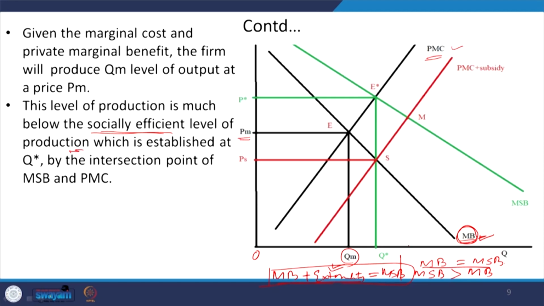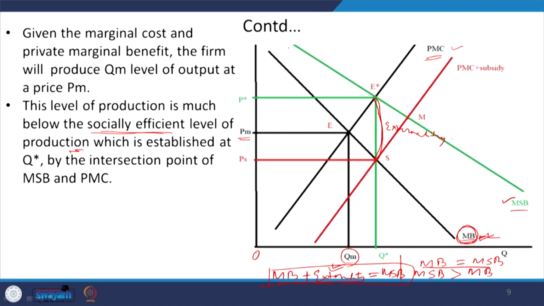So, what we need to see is where the marginal social benefit is. What we are doing is including this externality with the marginal benefit. So, let us say this is the marginal benefit, right. Here we are adding this externality level.